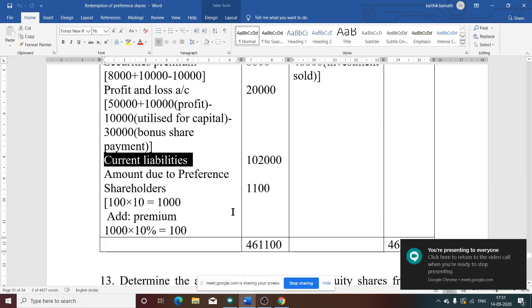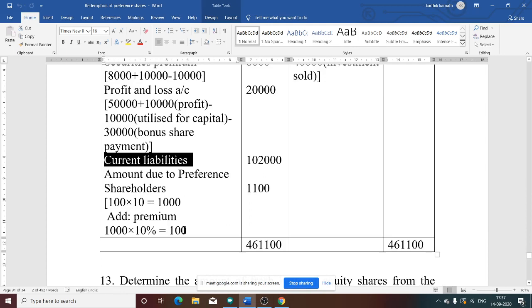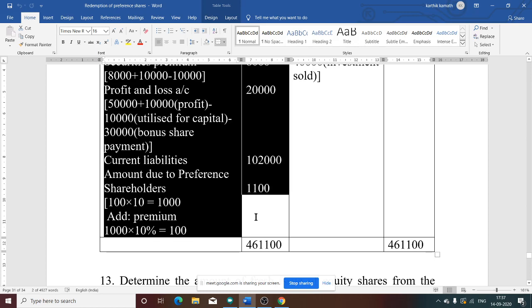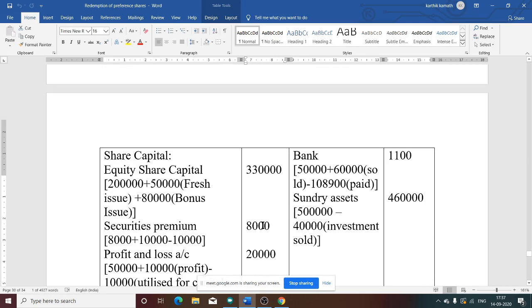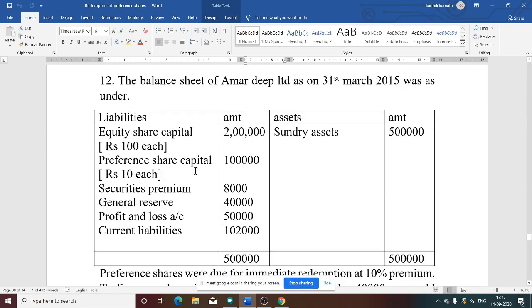How to calculate? 100 into 10. Face value of preference share is 10. 100 into 10 is 1,000. Add premium, because that is a premium of 10% on redemption. 1,000 into 10%, that is 100. Total is 1,100. 1,100 is the amount due to preference shareholder. If you want to check the face value, you can see the question also. See that question, face value is 10 each. That is why we have taken 10.